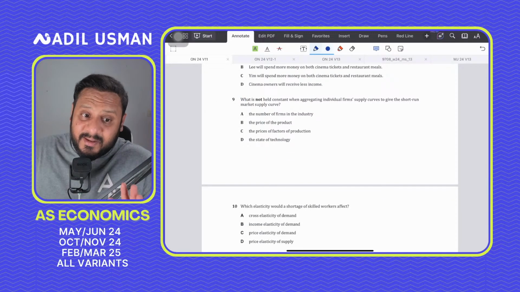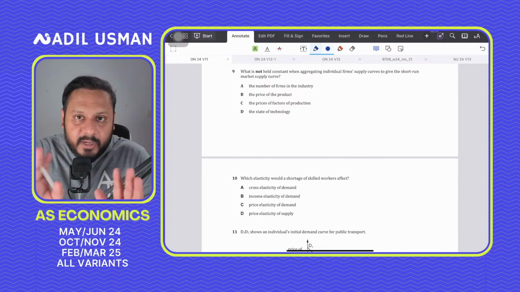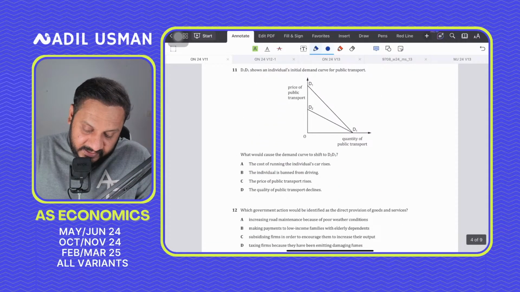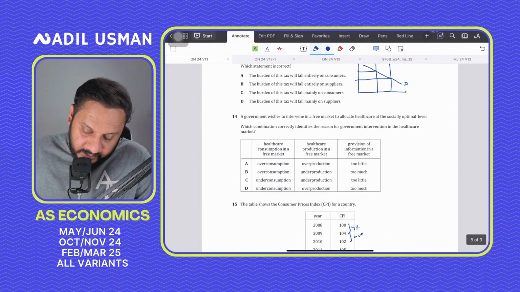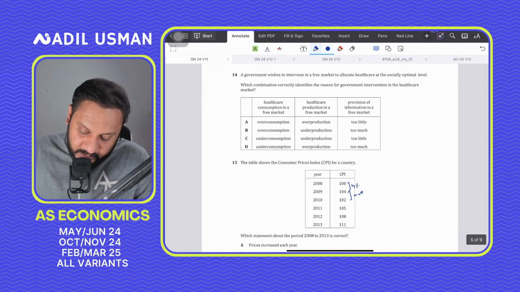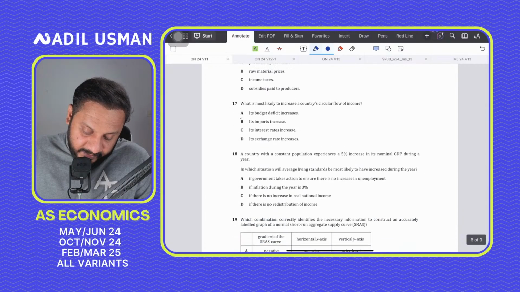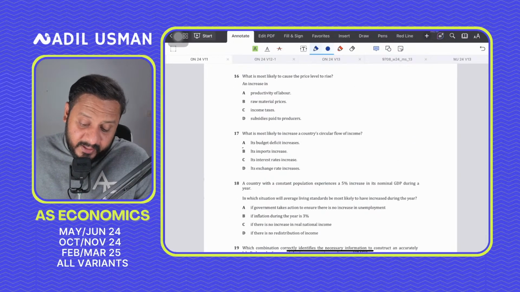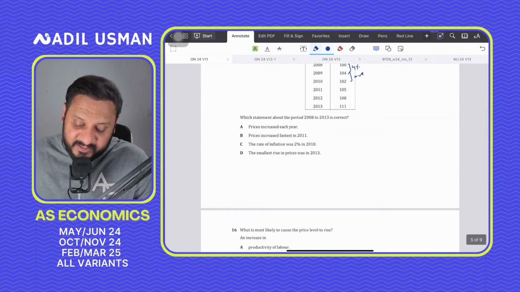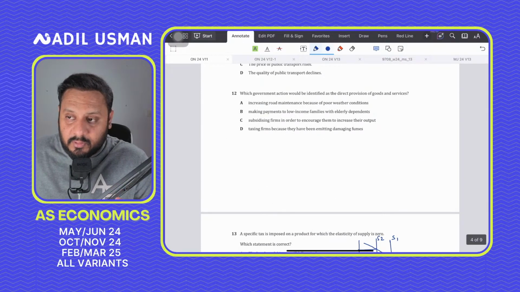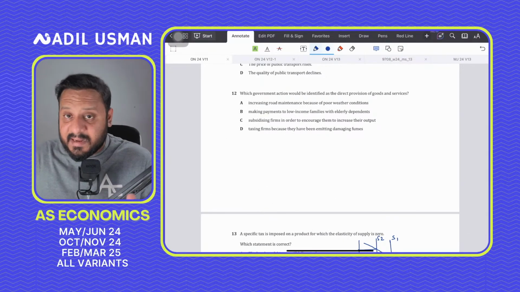I will first attempt those MCQs that I don't need to think about, where I don't need to use my brain a lot. I will immediately attempt question 11, and then not 14, not 15. In fact, I would not attempt any more questions immediately, because these are the first 10 questions that I would attempt, and then I would move on to the next set of 10 questions.